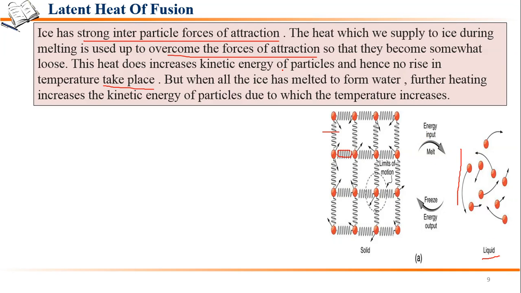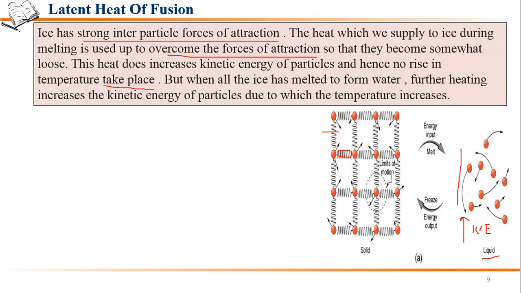But when all the ice has melted to form water, if we keep on heating it, now the particles have become loose. Now if we keep on increasing the temperature, due to this heat, there will be an increase in the kinetic energy of the system.